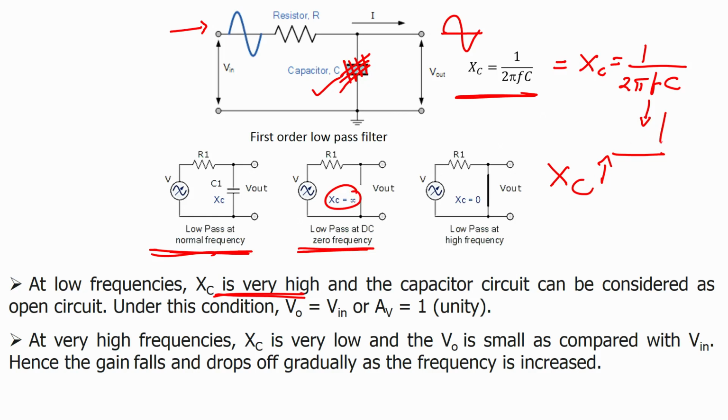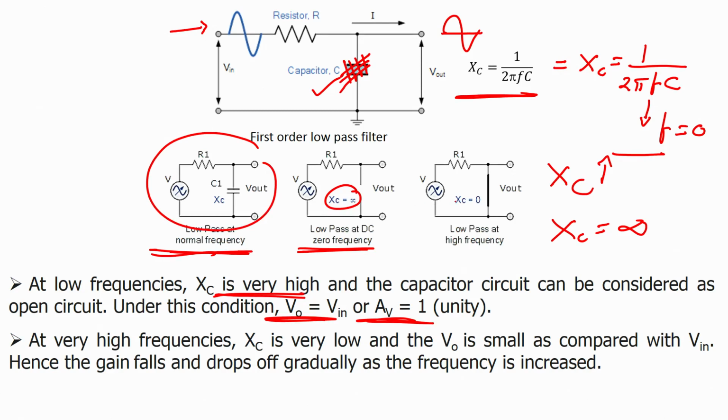DC is what? f equals 0, the DC signal frequency is 0. So, Xc would be nothing but infinite. Under this condition Vo equals Vin, or Av equals unity. You can see here in this particular condition, low pass from 0 to a certain frequency, that is our Fc, it will pass the frequencies. And at very high frequencies, Xc is very low and Vo is small as compared with Vin, hence the gain falls and drops off gradually as the frequency is increased.